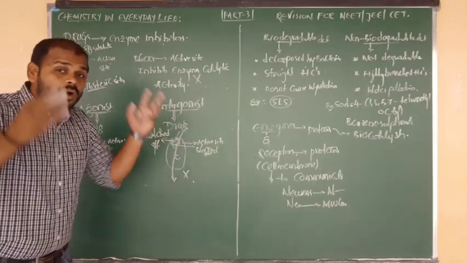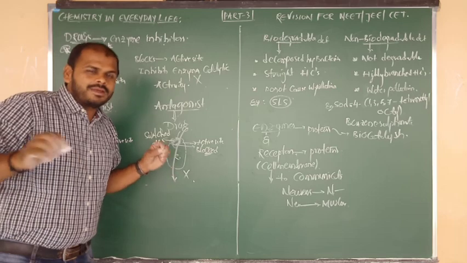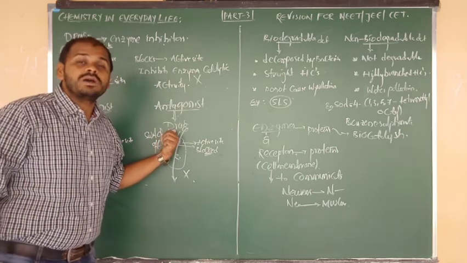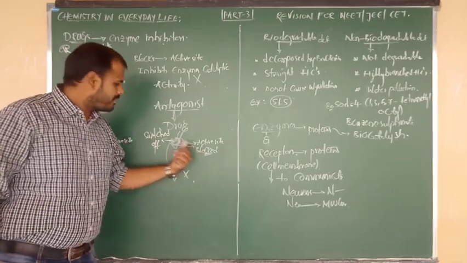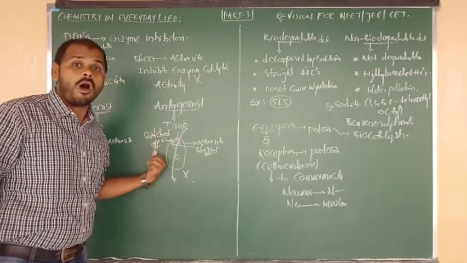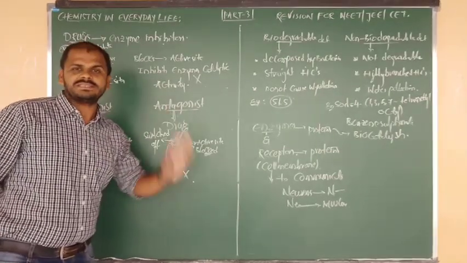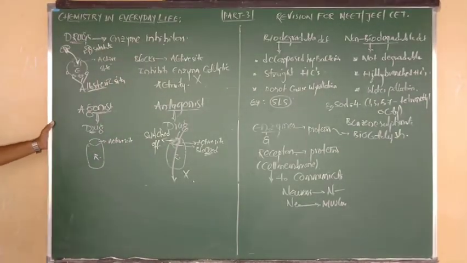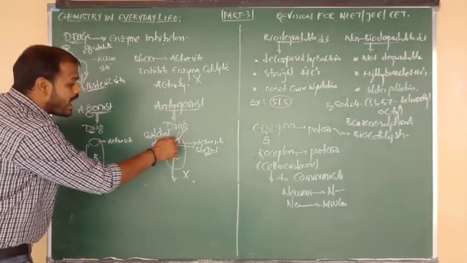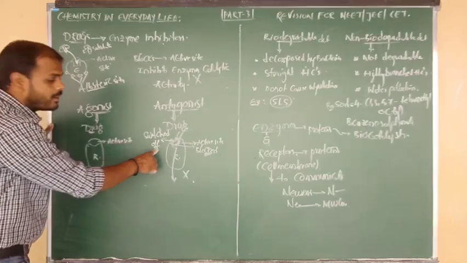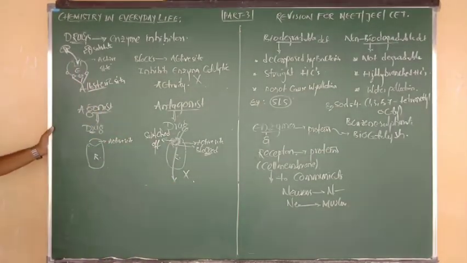To avoid unwanted communication in critical situations, we use an antagonist drug. It blocks the active site, meaning the active site is switched off, and now this receptor cannot communicate messages. Next is the agonist drug. Here, what happened? The active site became switched off. To switch it on, we have to use another drug, that is the agonist.